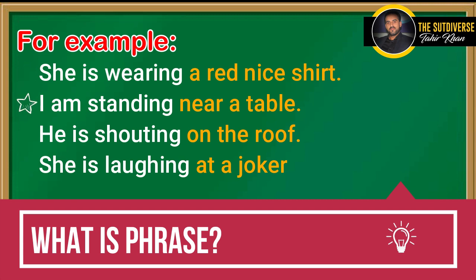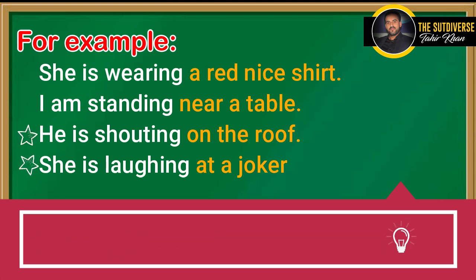I'm standing near a table. This is a sentence, and in this sentence, near a table is a phrase because we don't have any subject and verb. He's shouting on the roof. She is laughing at a joker. In these 2 sentences, on the roof and at a joker are phrases because these phrases work together as a unit, and we lack 2 things in these 2 phrases, subject and verb.